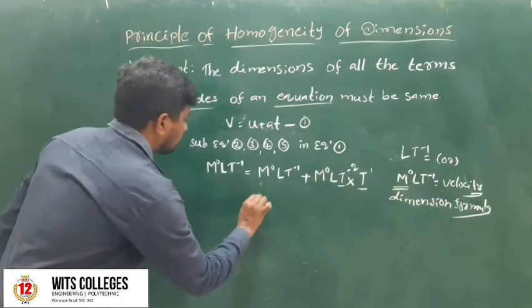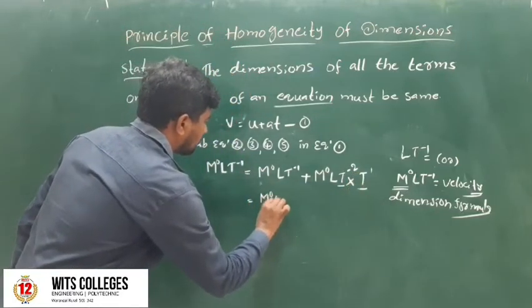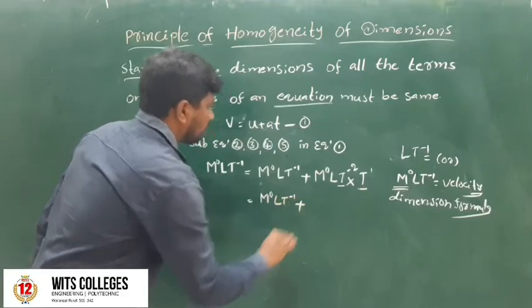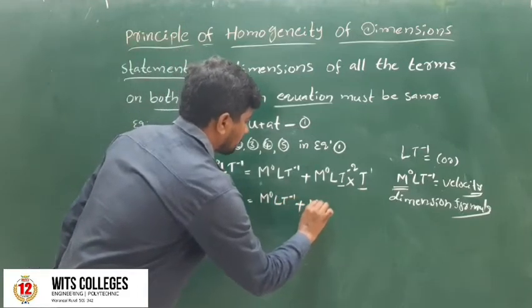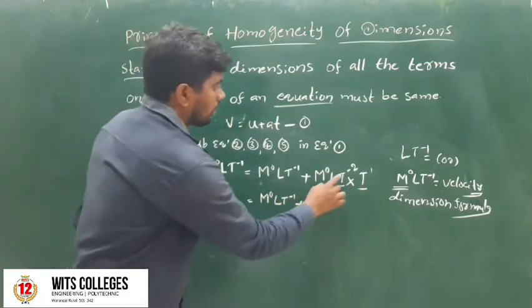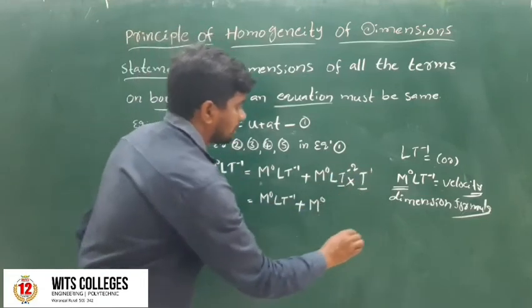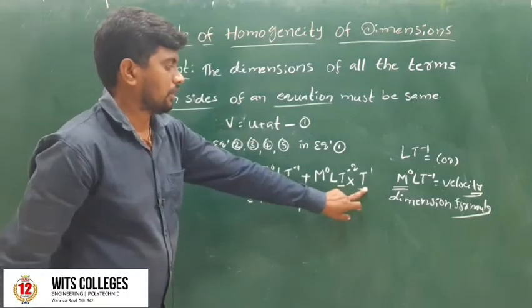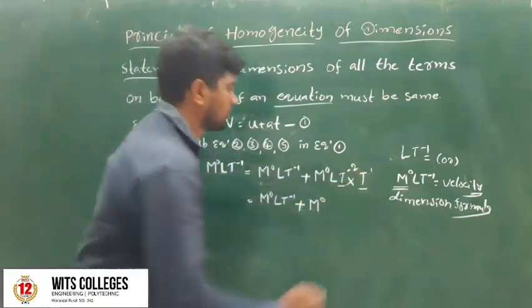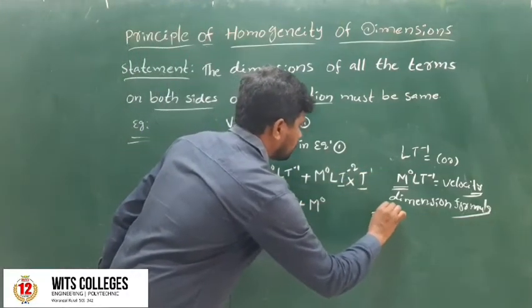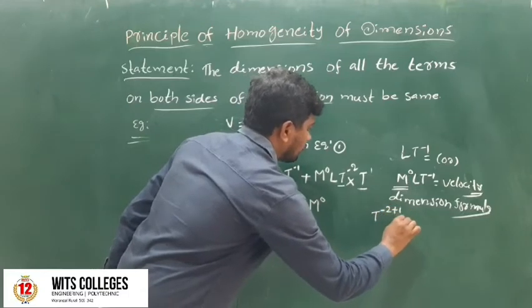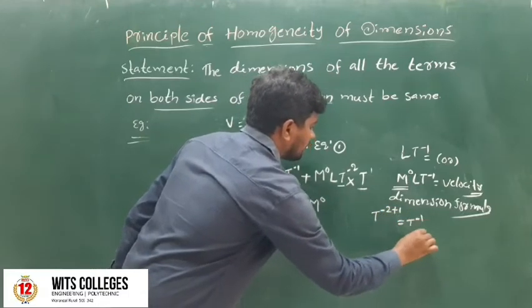So we write m power of 0 L t to the power of minus 1 plus m power of 0 L, t power of minus 2 t power of minus 1. The bases are equal, so the powers are adding. T power of minus 2 plus 1 equals t power of minus 1.